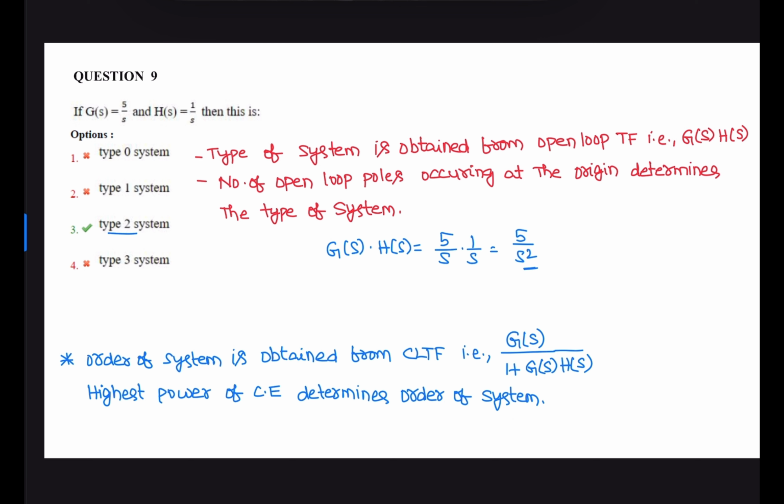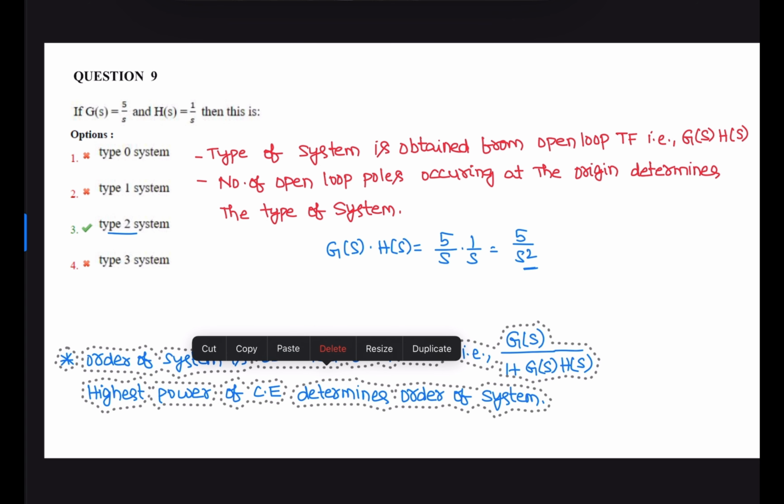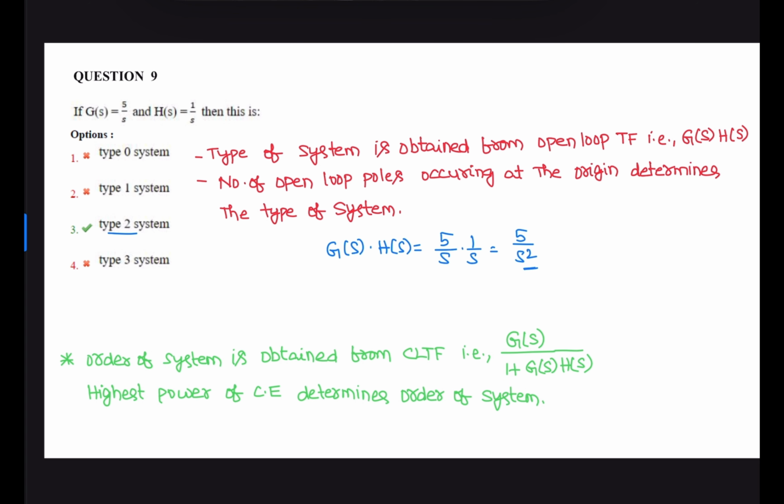Similarly, the order of a system is obtained from closed loop transfer function G of S by 1 plus G of S H of S, and the highest power of the characteristic equation determines the order of the system, that is the highest power in the denominator is the order.